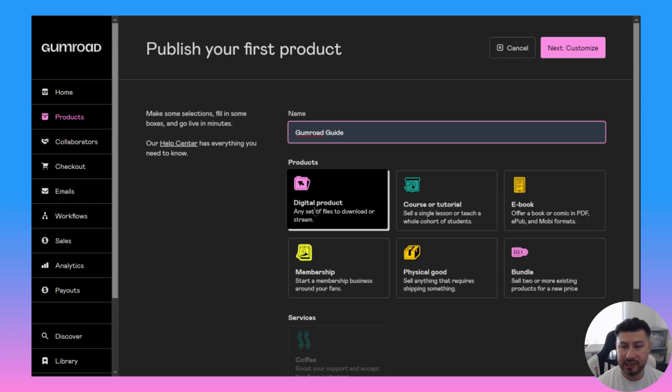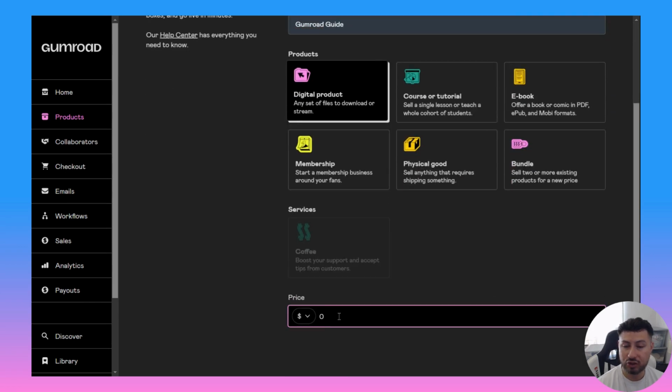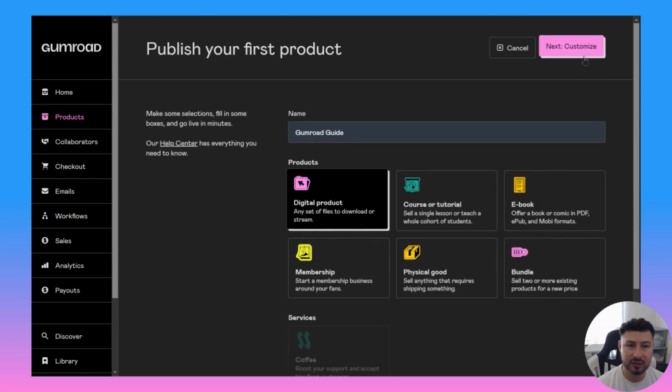And you could choose to either make digital products, courses and tutorials, ebooks, memberships. That could be stuff like newsletters or subscriptions. You could sell physical goods, and then you could bundle up products too. So for this one, it's a guide. It's going to be a digital product. So you could choose whatever price you want. But for this example, I'm going to use 0. I'm going to make it a free product.